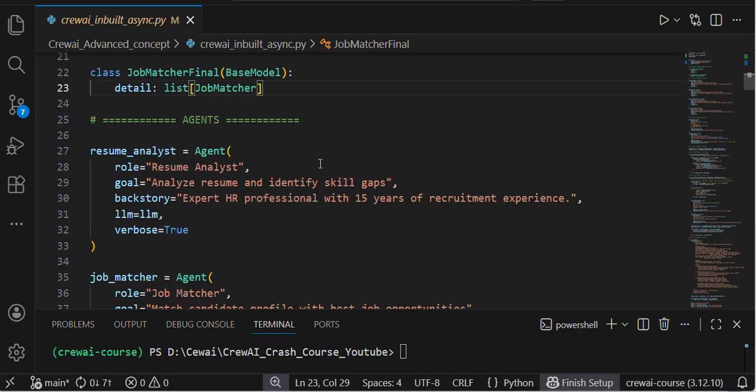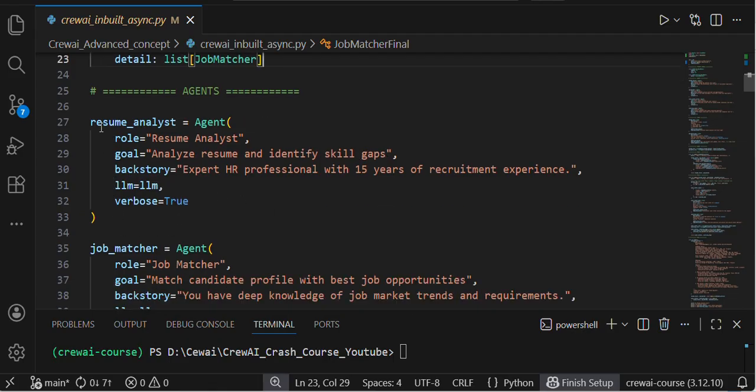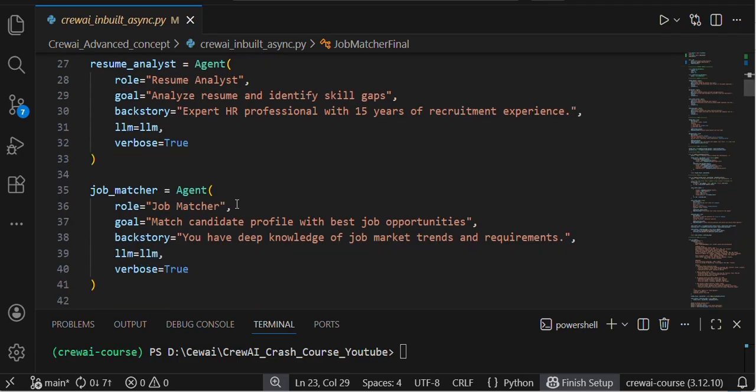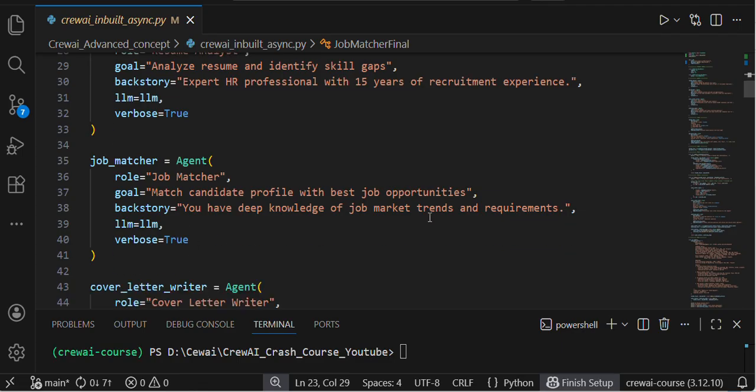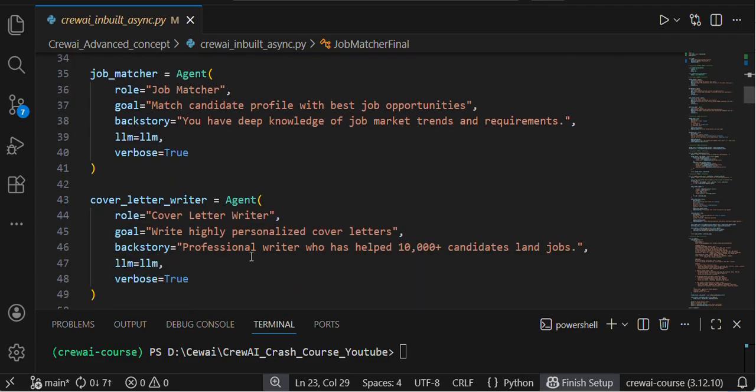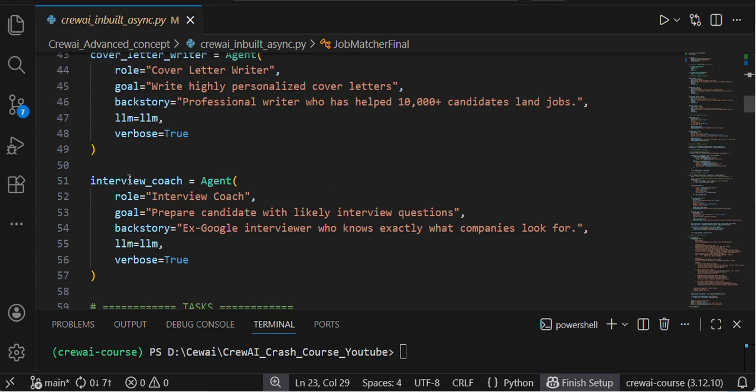My first agent, the resume analyst, analyzes the resume, identifies skills. It takes my resume and analyzes the skills and gaps. My second agent matches with job opportunities and gives the companies. Then my third agent writes the cover letter based on my opportunities, companies and role. And this is my final, fourth agent, which creates 5 interview questions.